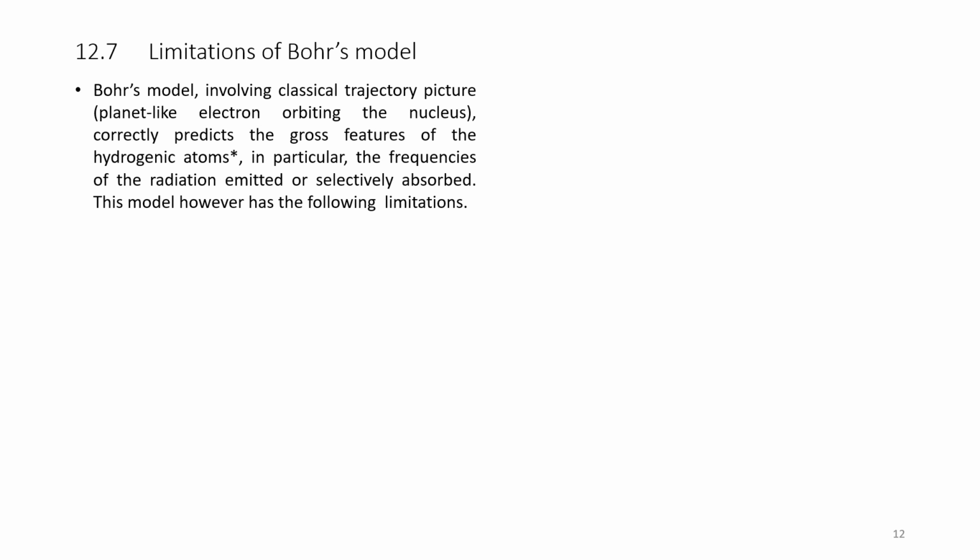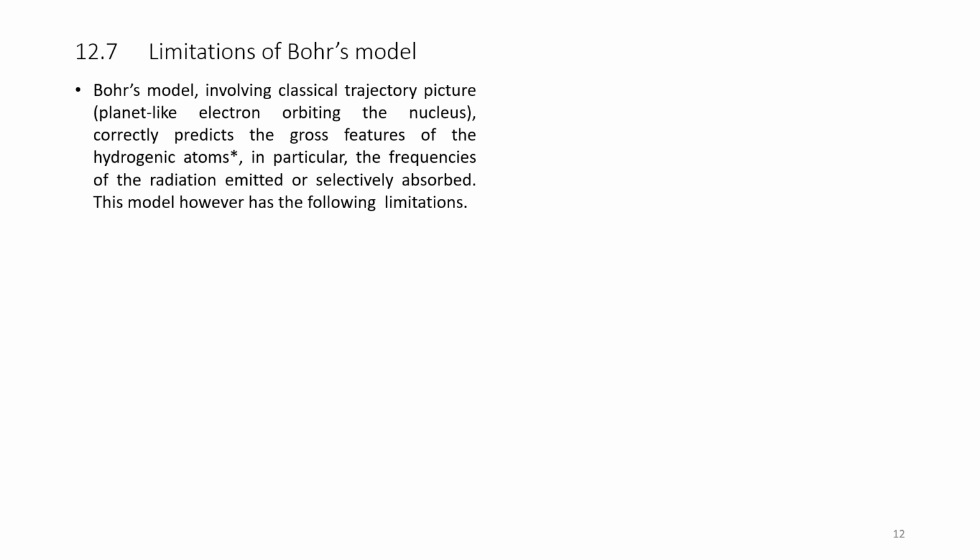Now, there are limitations of Bohr's model. Bohr's model, involving a classical trajectory picture, that is a planet-like electron orbiting the nucleus, correctly predicts the gross features of the hydrogen atom, in particular the frequencies of radiation emitted or selectively absorbed.